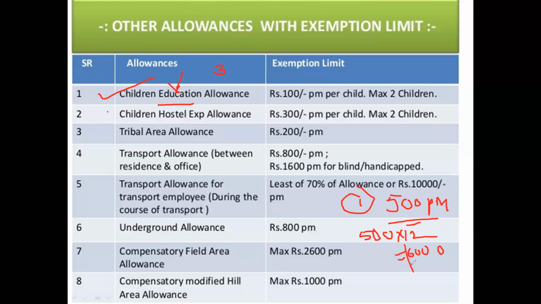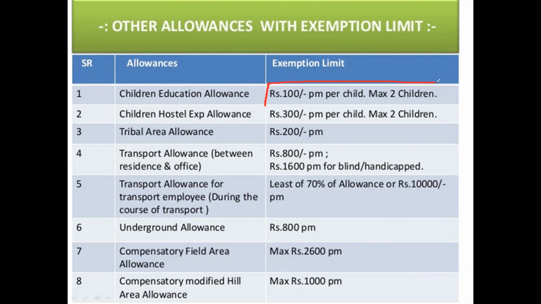Now this is the income for me, but out of this I am going to spend something for her education by paying it in the form of fees to the school where she is getting schooling. So the rule says that the employer can give whatever amount of children's educational allowance to the employee, but the rule is up to rupees 100 per month per child is exempted. What is the rule? The rule is 100 per month per child is exempted.